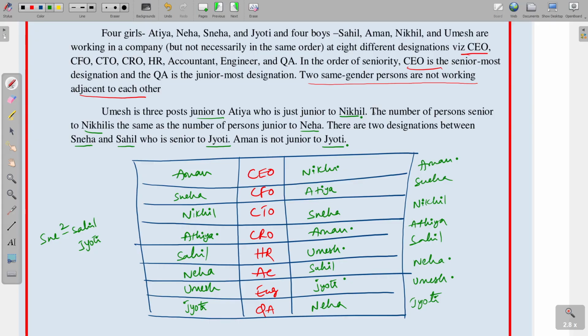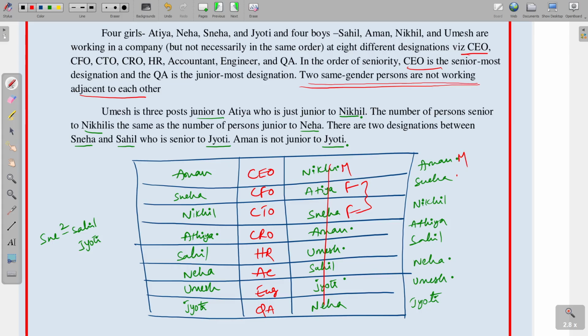The number of persons senior to Nikhil is the same as the number junior to Neha, and there are 2 designations between Sneha and Sahil, who is senior to Jyoti. Aman is not junior to Jyoti. So here all the possibilities came out correct. Now look at this point: two same gender persons are not working adjacent to each other. Here Nikhil is male, Atiya is female, and next Sneha is female. Two females have come here, so this one is not correct. Coming to here, Aman and Sneha.